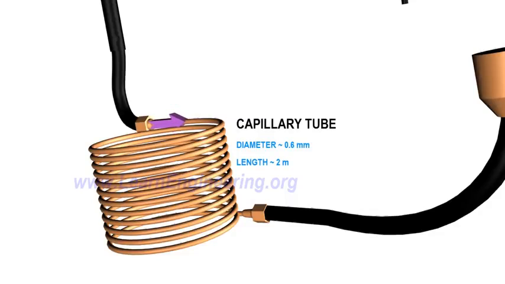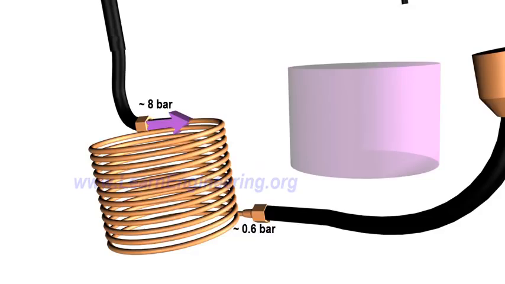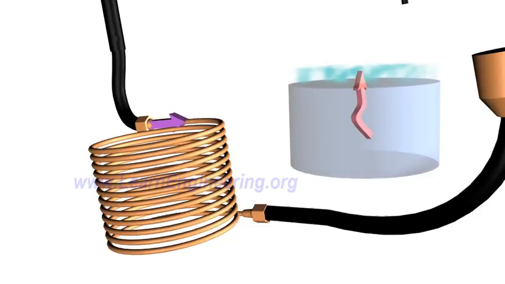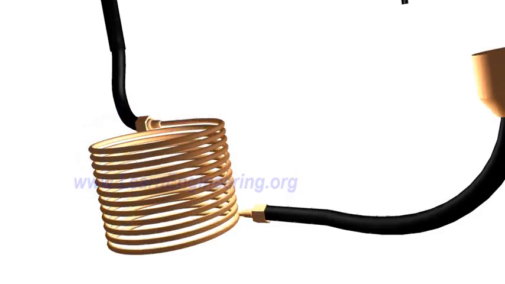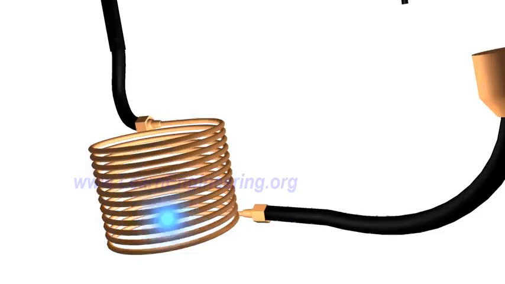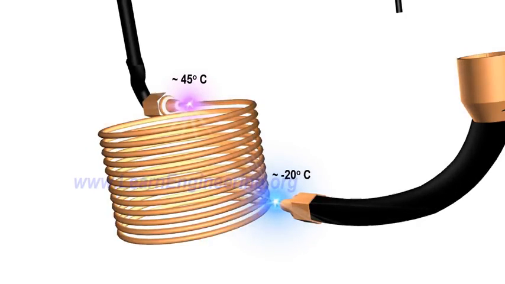Throttling device is an obstruction to the flow, which causes tremendous pressure drop. Due to the drop in pressure, the boiling point of the refrigerant comes down, and it starts evaporating. Heat required for evaporation comes from within the refrigerant, so its temperature drops. If you check the temperature across the throttling device, you can notice this drop.